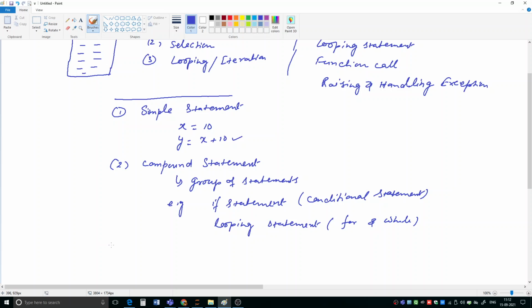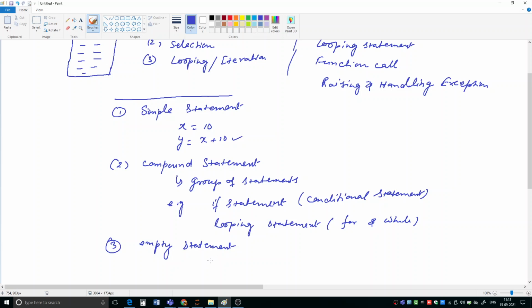The third type of statement is the empty statement. What does empty statement mean? Logically we do not want to do anything, but syntactically the presence of a statement is required.